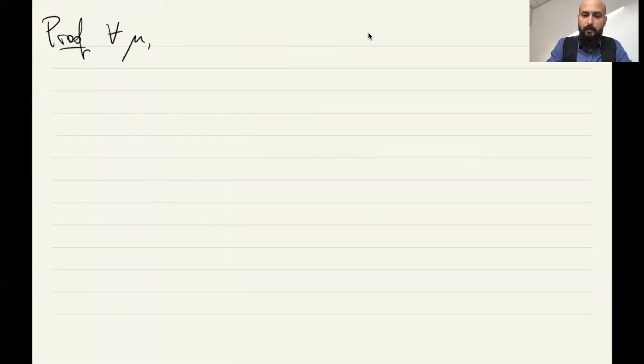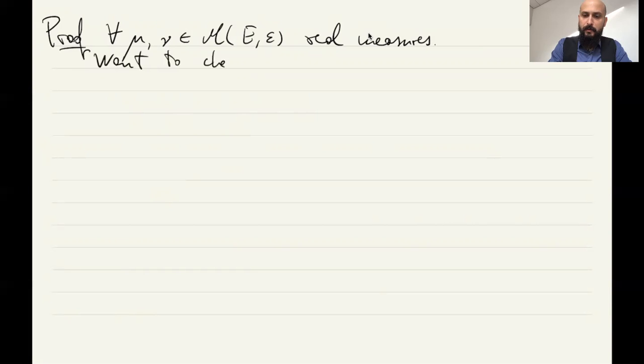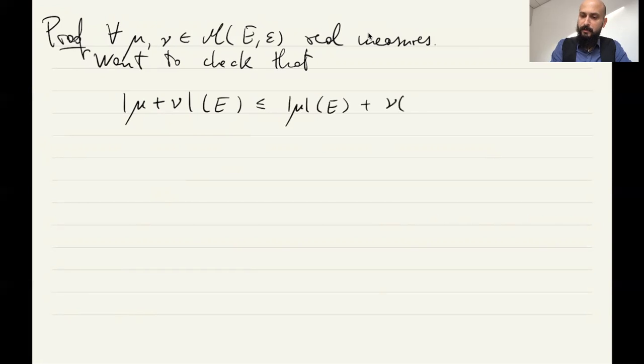For any μ and ν real measures, we want to check as a first thing that if we consider the sum of the two measures and we take the total variation, then this is bounded by the total variation of μ plus the total variation of ν.